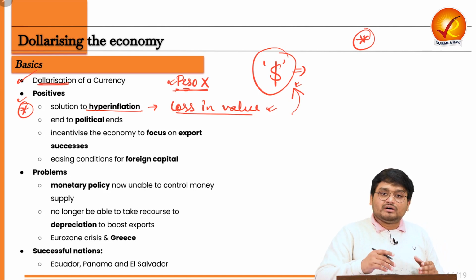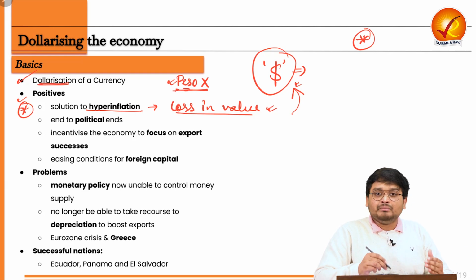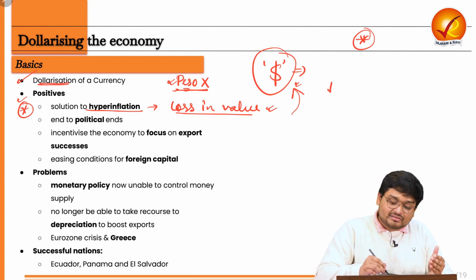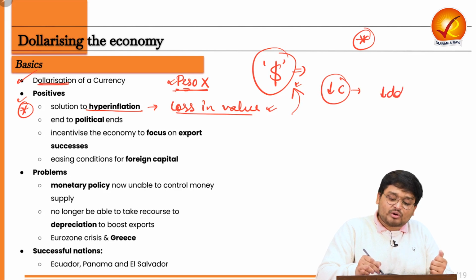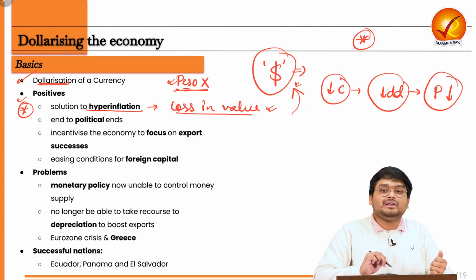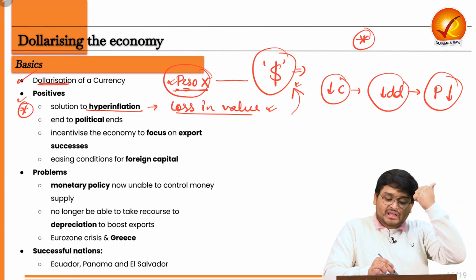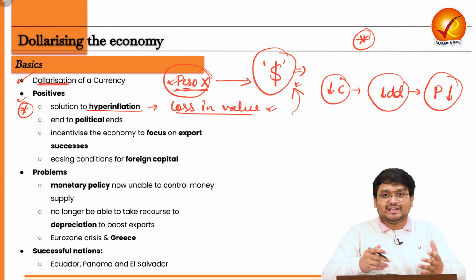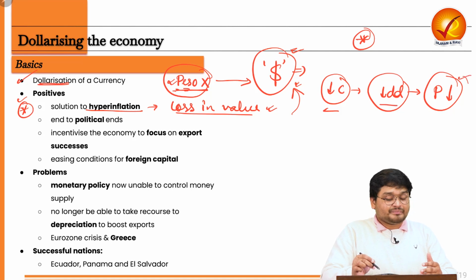So when the currency is linked to the dollar, people will be busy getting more and more dollars, and in this way people's consumption will decrease, and when consumption decreases, demand in the economy will decrease, and when demand decreases, prices will eventually come down. So by decoupling from the domestic currency and linking with the dollar, people will initially be accumulating dollars, and that will bring down consumption, demand, and hence the prices.